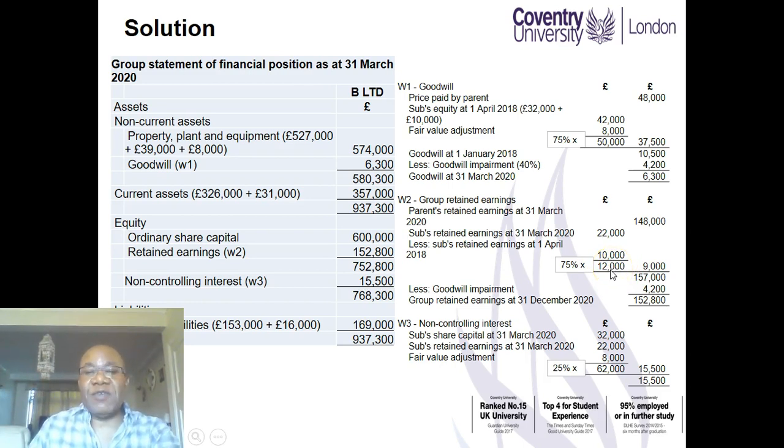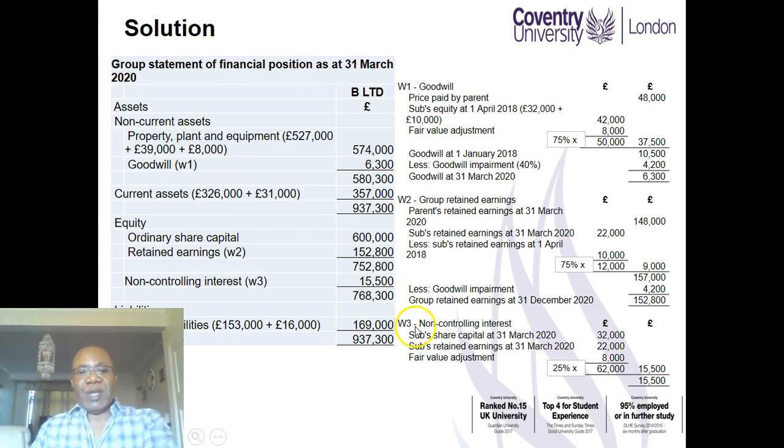And again, we've only got 75% of that. So you take 75% of 12,000, which is 9,000. This is our share of the post-acquisition profits, which when added to 148,000 gives us 157,000. Less the goodwill impairment that you've calculated earlier, to give us the group retained earnings as at 31st of March 2020 of 152,800.